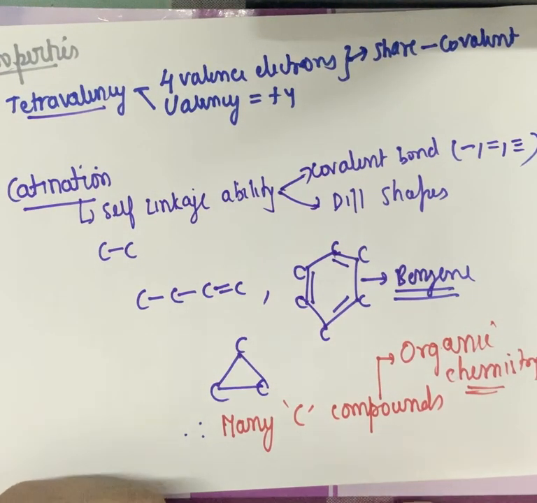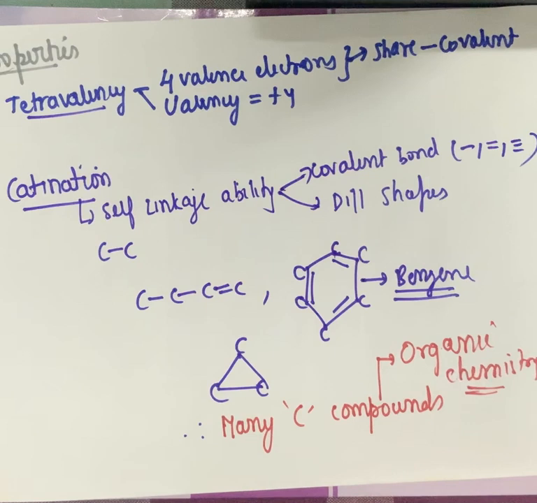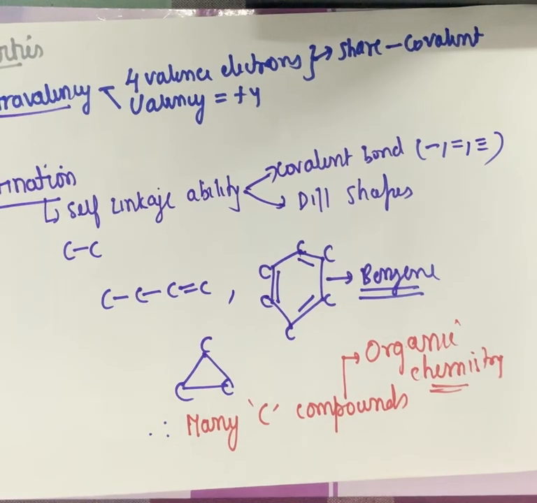So catenation and tetravalency are the 2 properties of carbon which give it the unique way to form so many compounds. In different shapes, different varieties, different numbers of carbons, linked by covalent bonds which can be single, double, triple, and hence give rise to modern organic chemistry, without which life was impossible. I hope this is clear.